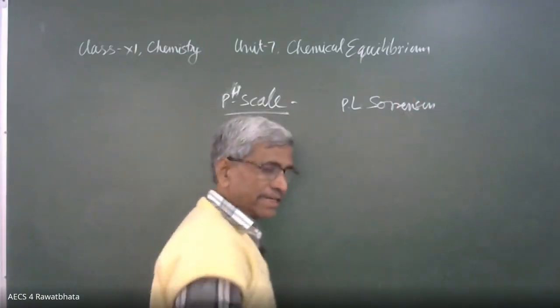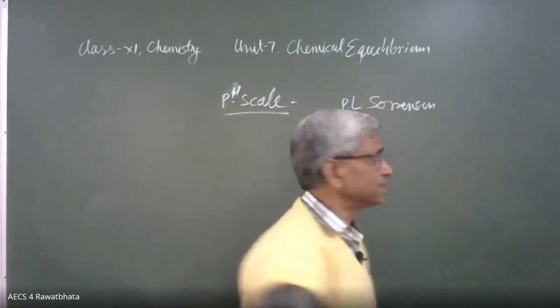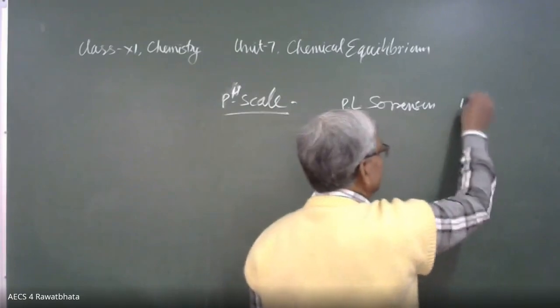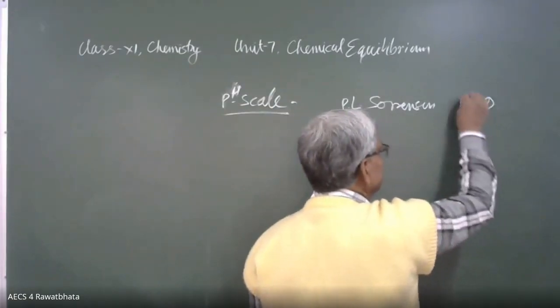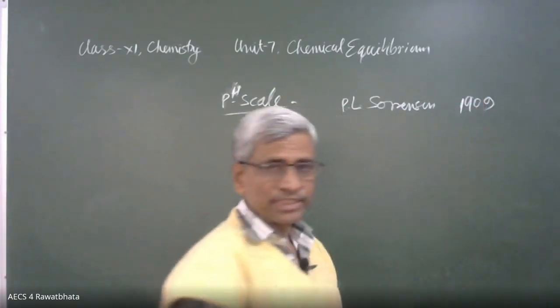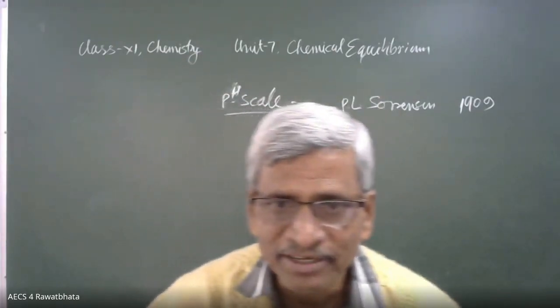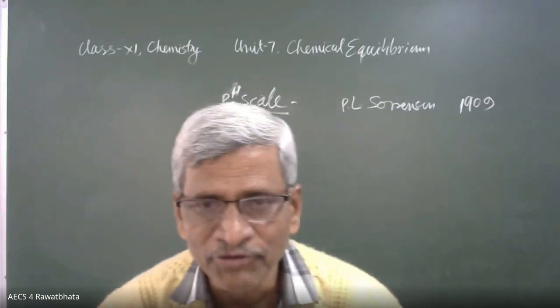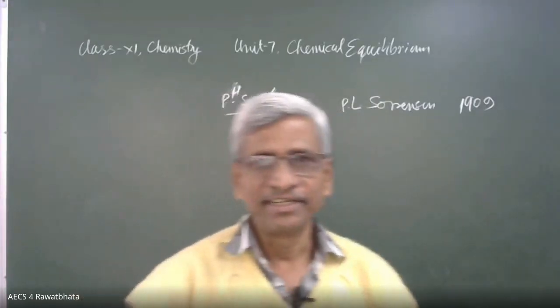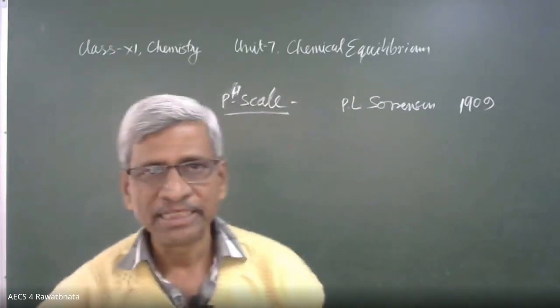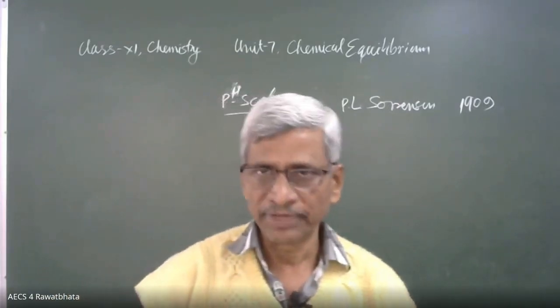He was a Norwegian scientist, Dutch scientist, and the year was 1909. In this particular year, he introduced this concept, P.L. Sorensen. Yes, Irshad, power of hydrogen. Yes, you are correct. And 11th B, 11th C students, you are aware about this.